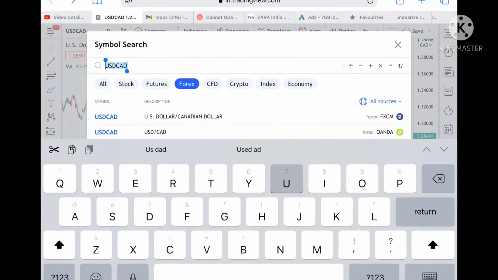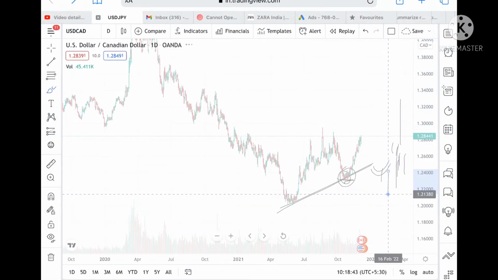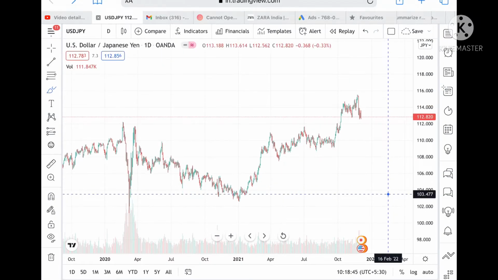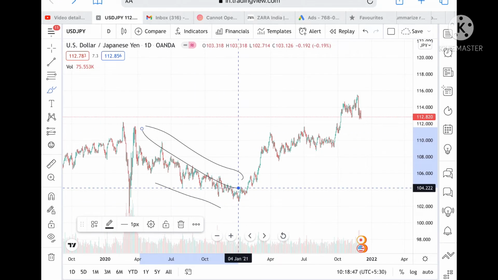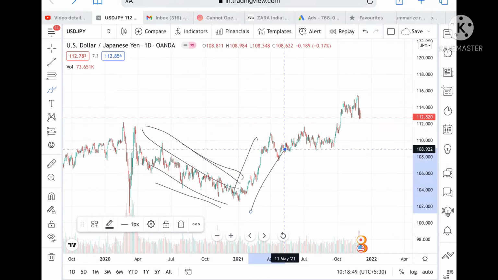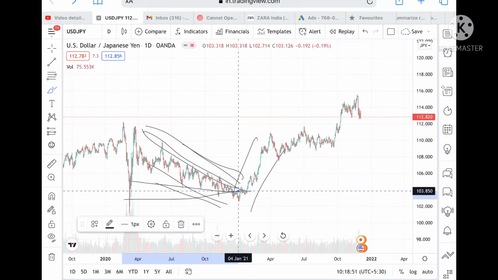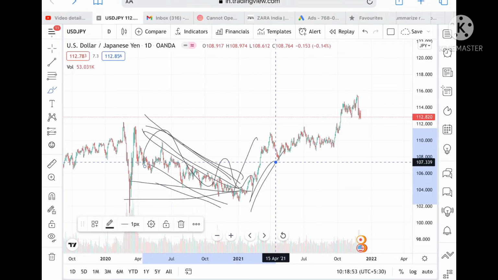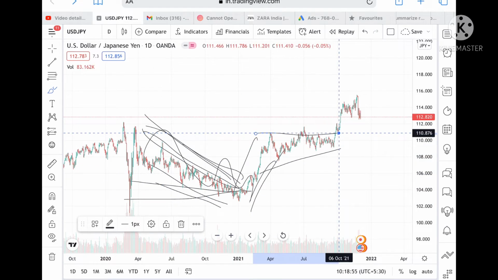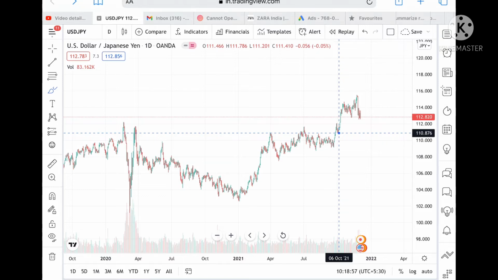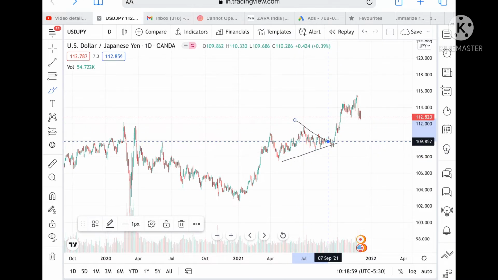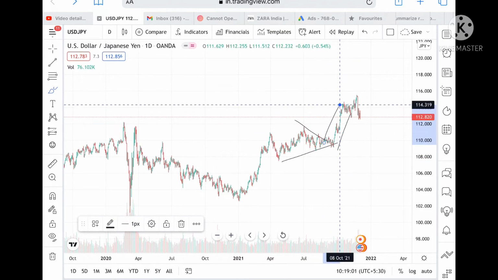Now if we talk about USD JPY, I have already given at this level that there can be a sharp rise because a narrow pattern was forming in this particular zone. Okay, and now a narrow pattern has formed at this particular zone. Okay, look at the chart. That is why we have seen a sharp rise.